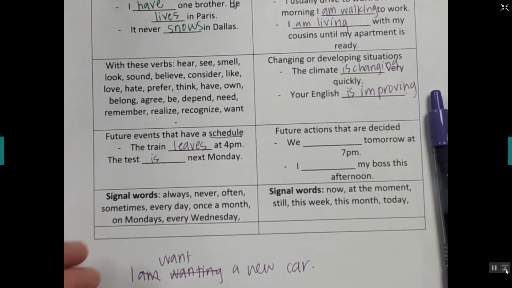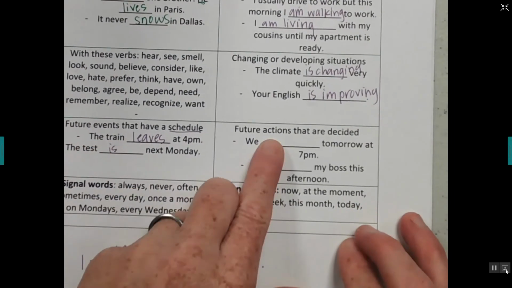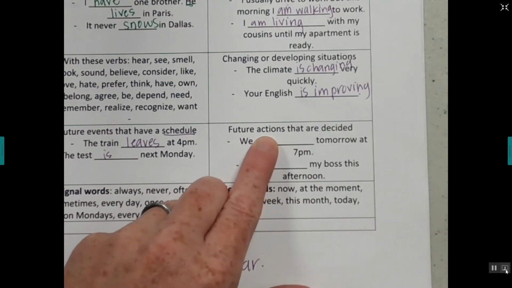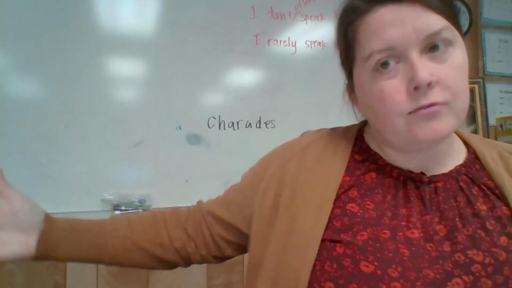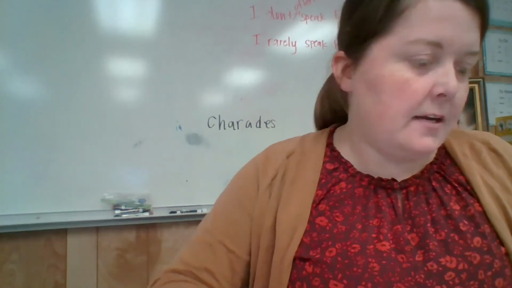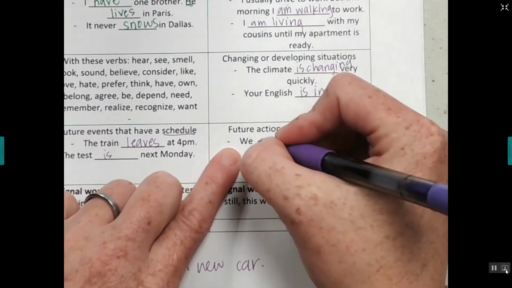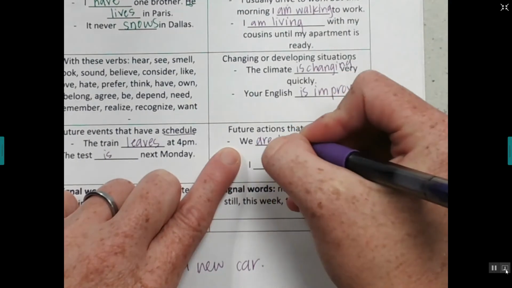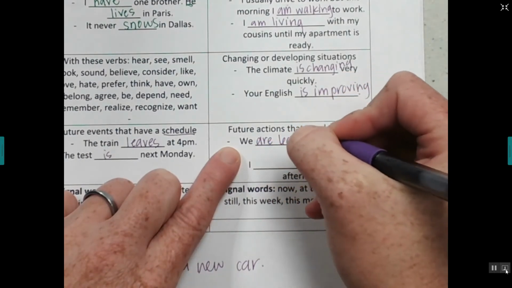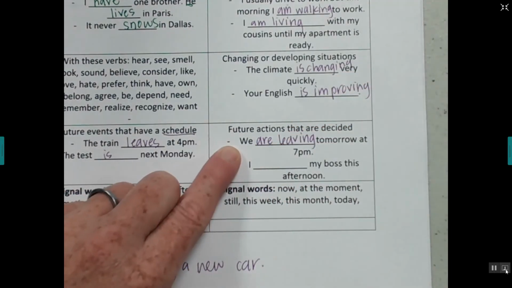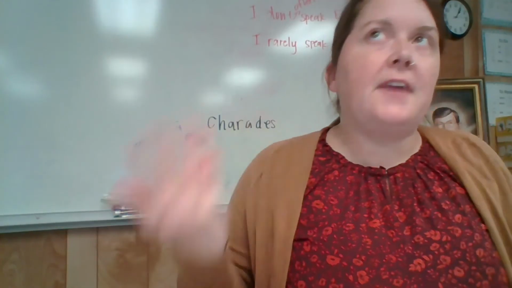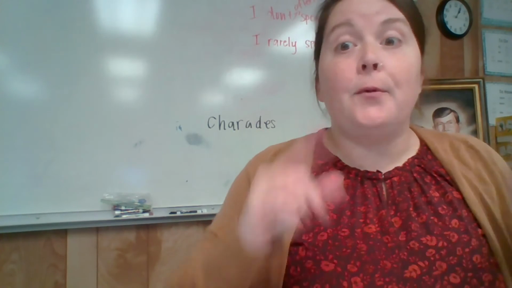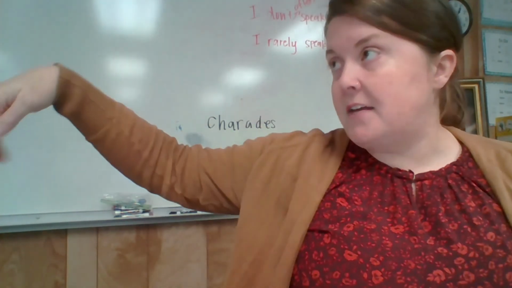Okay? If it's future actions that are decided, but it's not a schedule necessarily, like every day, okay, then you use present continuous. We are leaving tomorrow at 7 p.m. So like if we're going on vacation, then I can say, okay, we are leaving tomorrow at 7 p.m. Right?